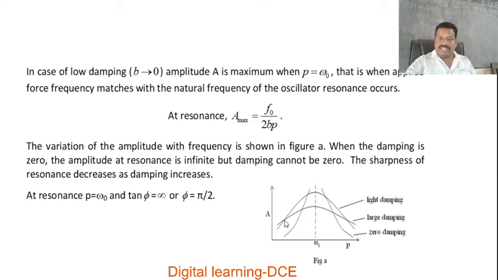If the damping increases, then the resonance curves become flattened. More damping gives more flattened curves. Less damping gives steep curves. If the sharpness of resonance is high, then the curves will be steeper. Like this, the resonance curves for different cases of damping can be explained with this plot.